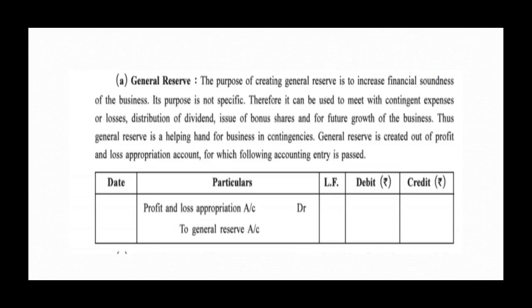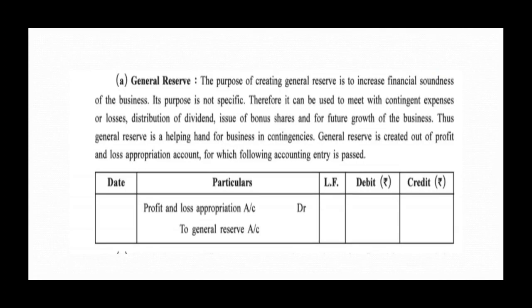Therefore, it can be used to meet contingent expenses or losses. It can also be used for distribution of dividend, issue of bonus share, and for future growth of the business. Thus, general reserve is a helping hand for business in contingencies.